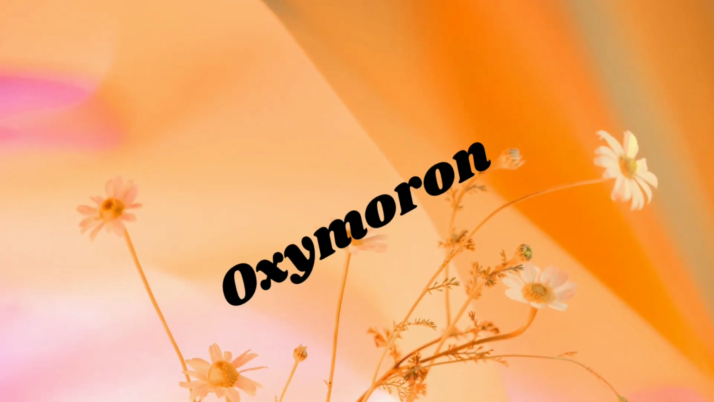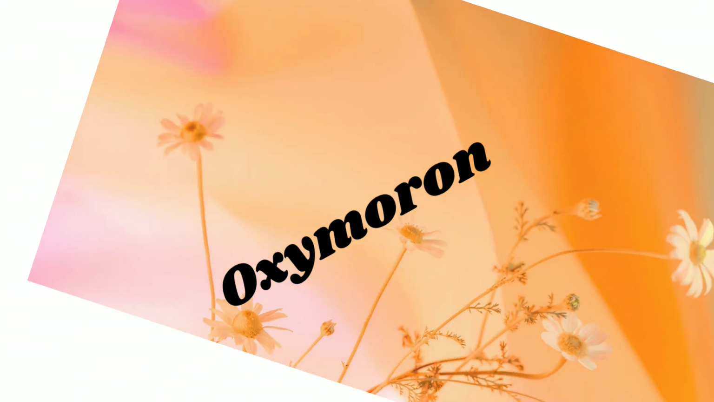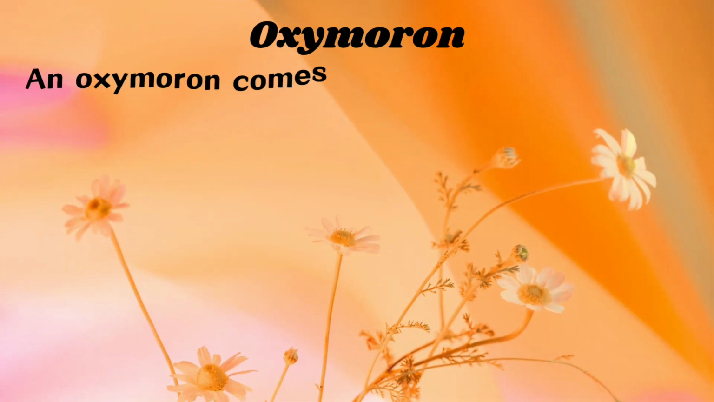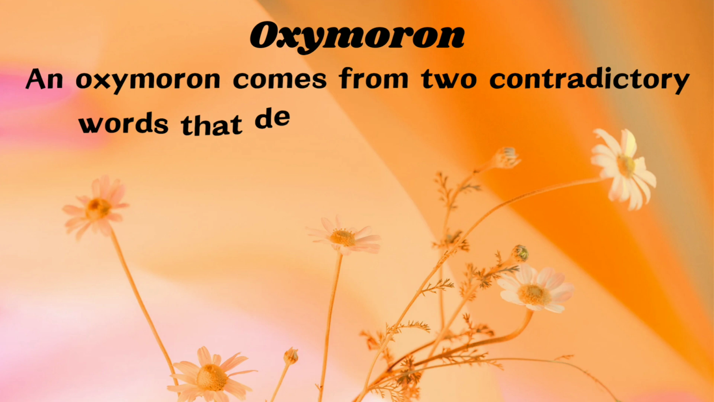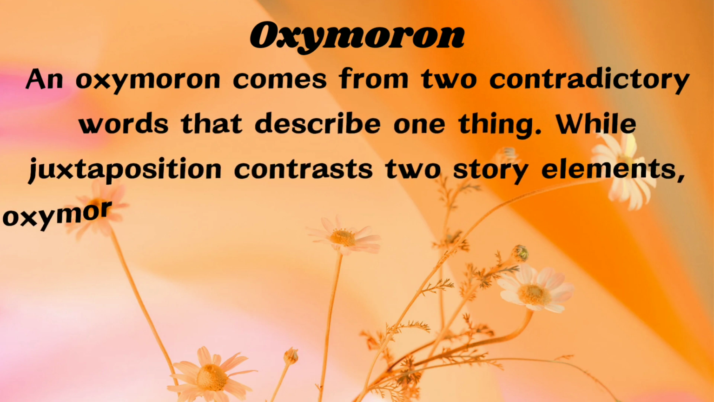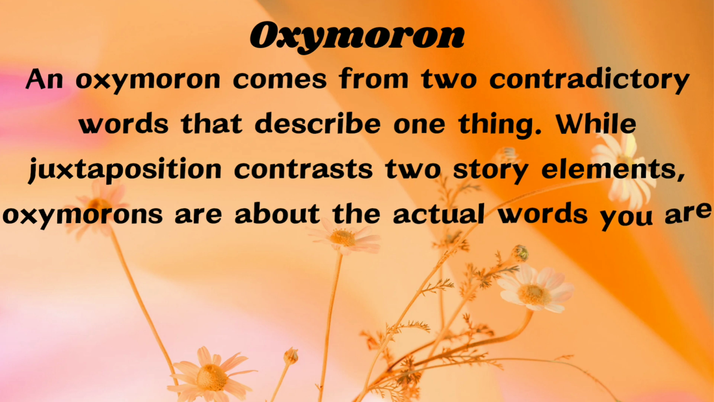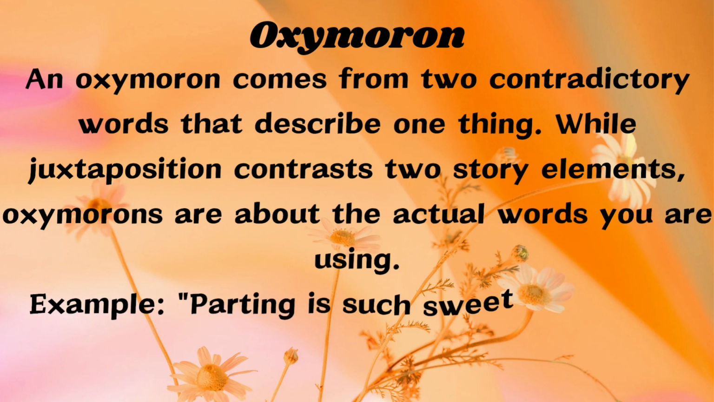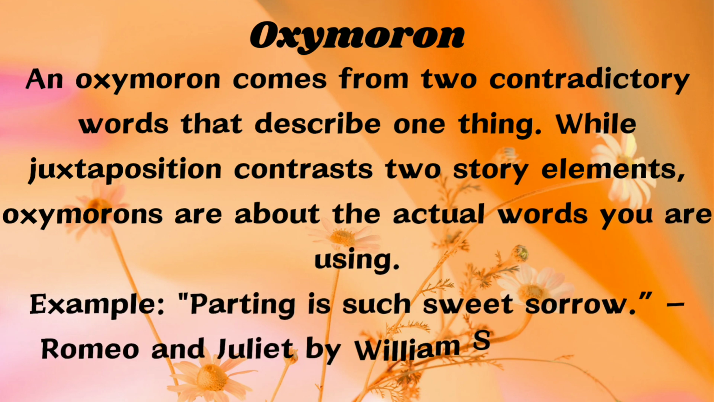Oxymoron. An oxymoron comes from two contradictory words that describe one thing. While juxtaposition contrasts two story elements, oxymorons are about the actual words you are using. Example: parting is such sweet sorrow. Romeo and Juliet by William Shakespeare.